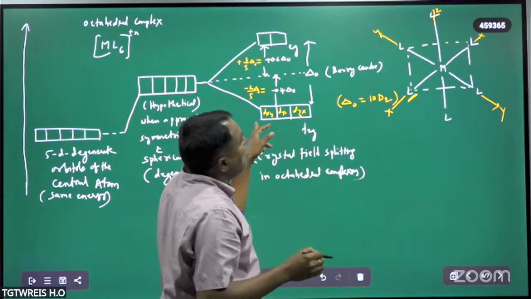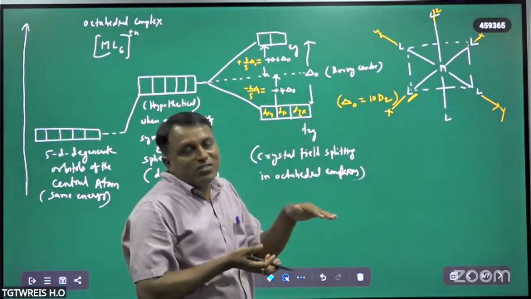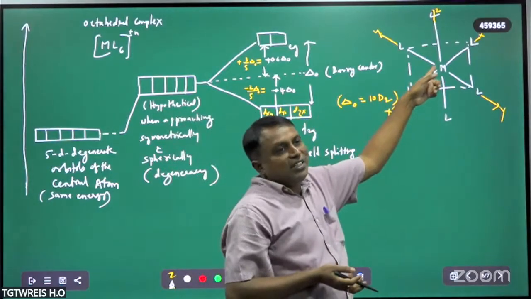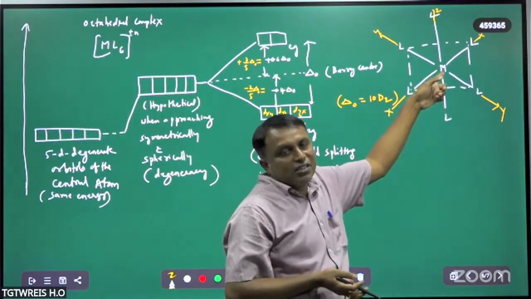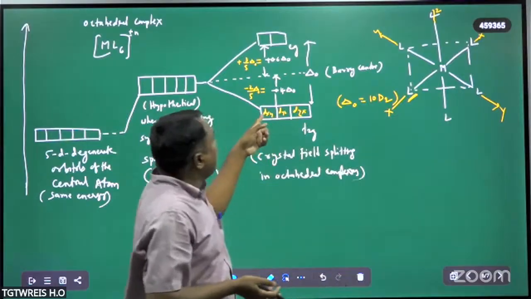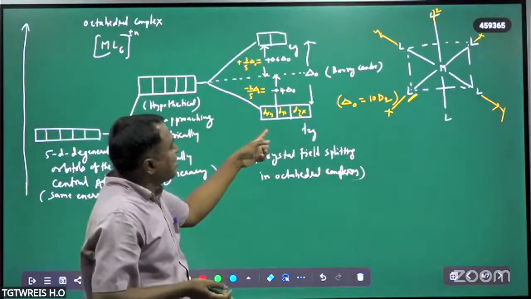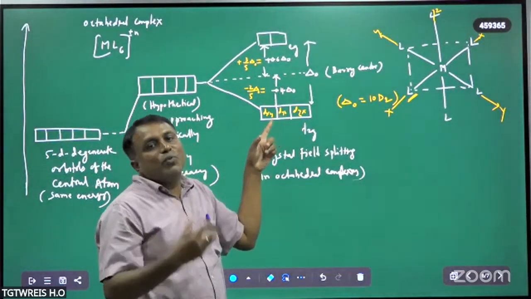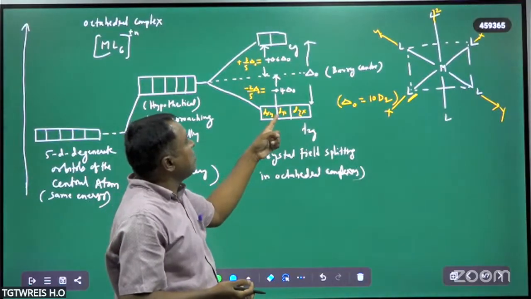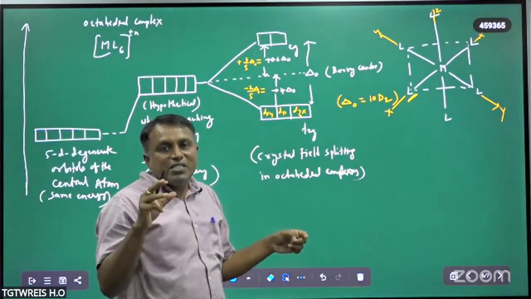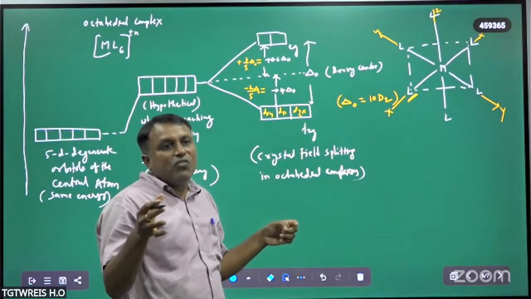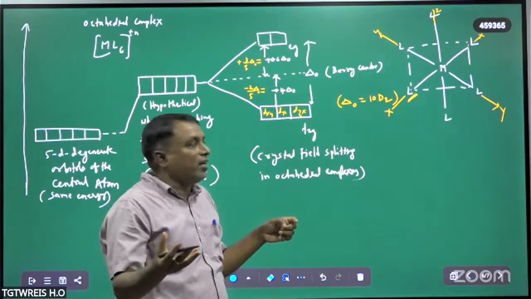So these orbital lobes are in between the axes only, but ligands in octahedral complexes never approach in between the axes. That's why their energy decreases, because there is less repulsion between them. So dxy, dyz, dzx with the ligands, repulsions are generally less. Therefore, energy will also be lower.